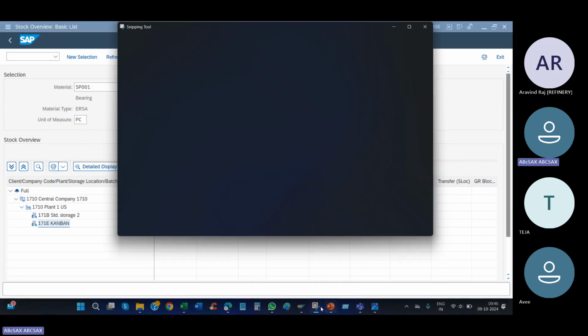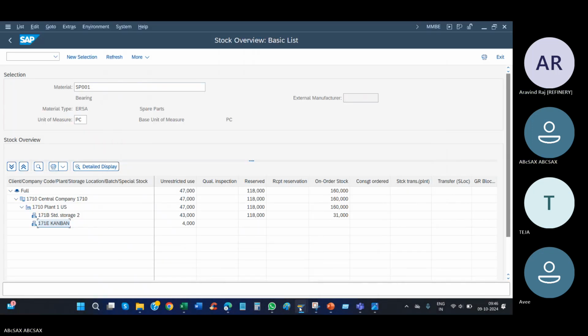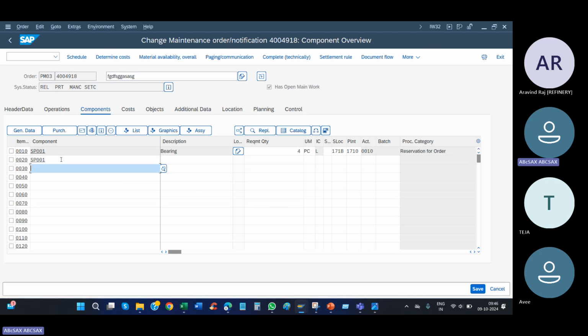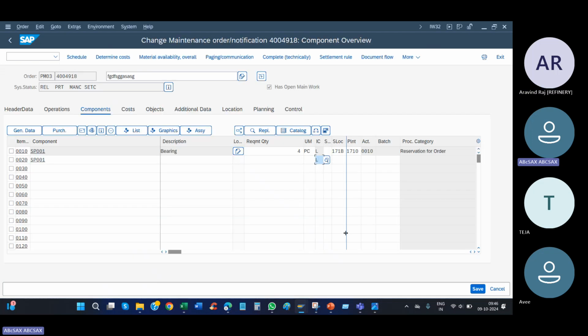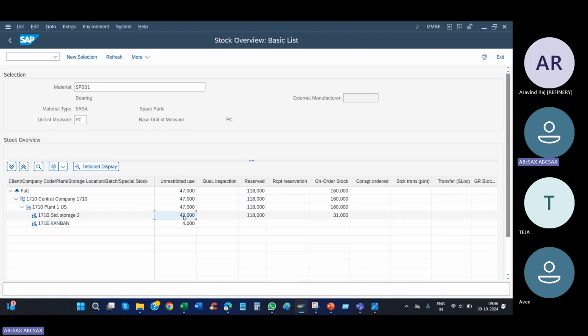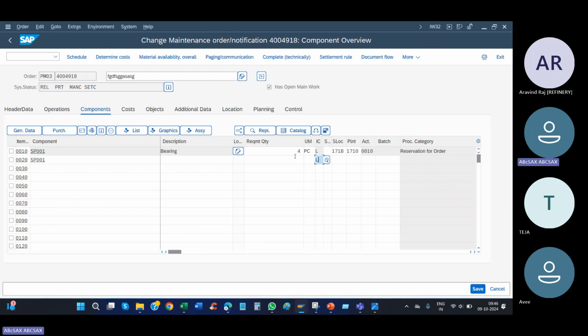Okay, keep it. Now go to the work order. Use the same material in the HANA system. Use the quantity stock. We already discussed non-stock and stock during BOM L and N. Non-stock and stock, very important. Stock material means I have the material in the store. I have 43 of the material in the store, so I am going to do a reservation. I am giving 5 quantity of this material that I need for this maintenance. So give the plant, give the storage location.